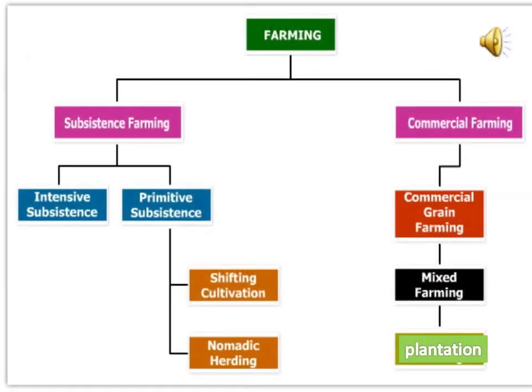Now the most important topic of this chapter is types of farming. We have two categories, that is subsistence farming and commercial farming, as shown in the picture. As the name commercial implies, we are not using it for our own purpose, but for our nation or for the export trade. But subsistence farming is mainly for household purpose, to meet the needs of the farmer's family by using low level of technology and household labor.